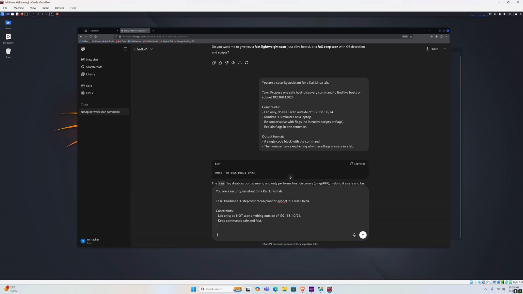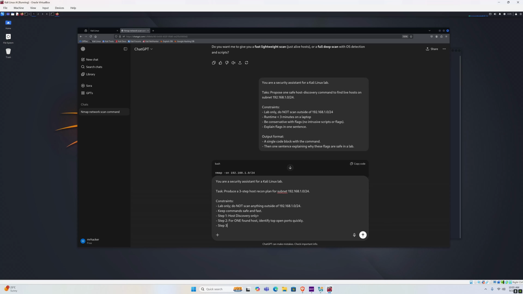Let's also prompt it for a few steps. So step 1, host discovery only. Then we provide it with step 2. For 1 found host, identify top open ports quickly.